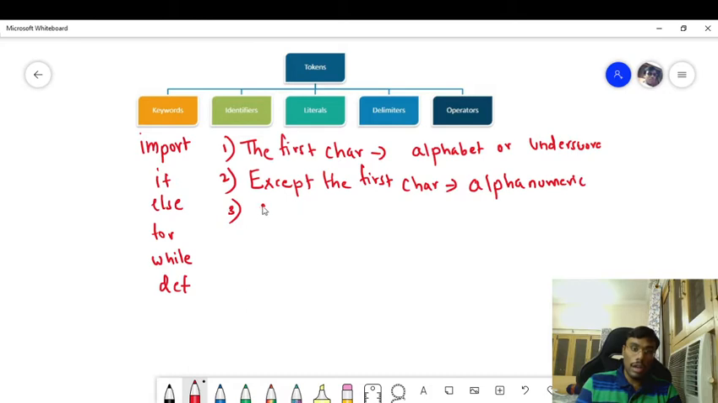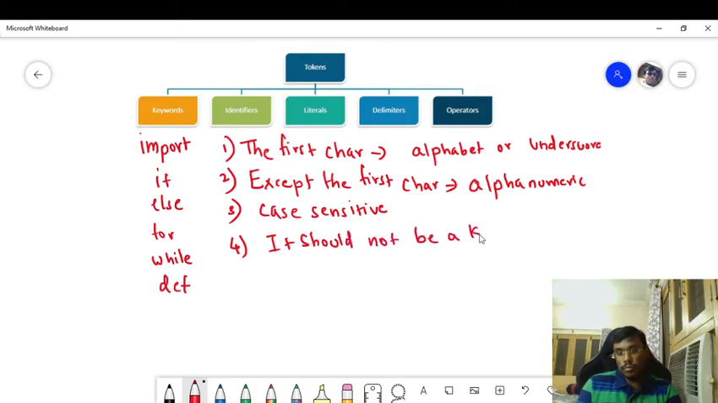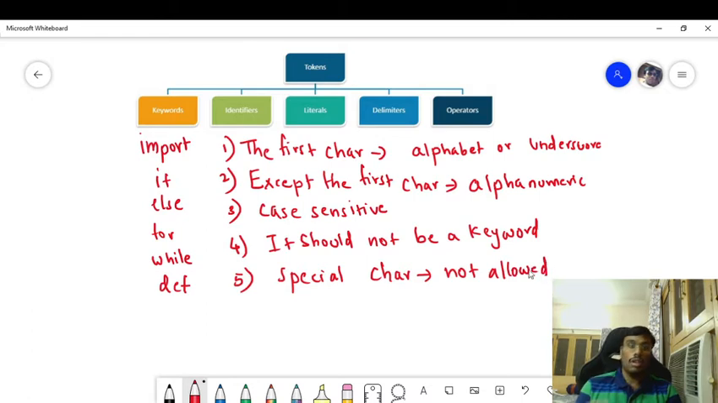Third, it is case sensitive. Fourth, it should not be a keyword. Fifth, special characters are not allowed. These are the 5 basic rules of identifiers.